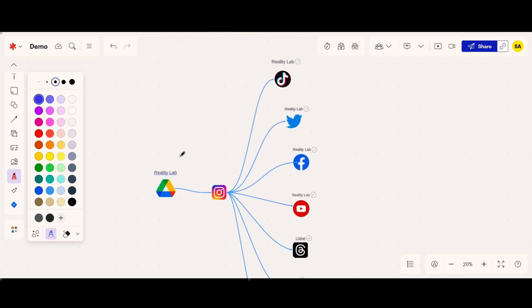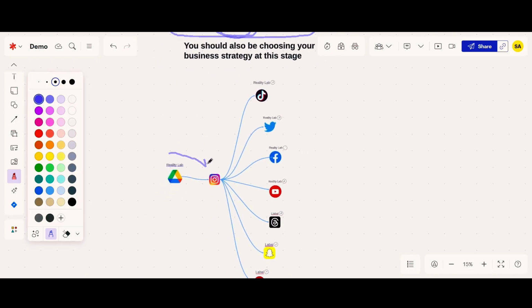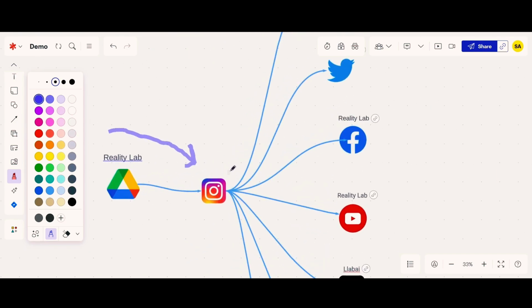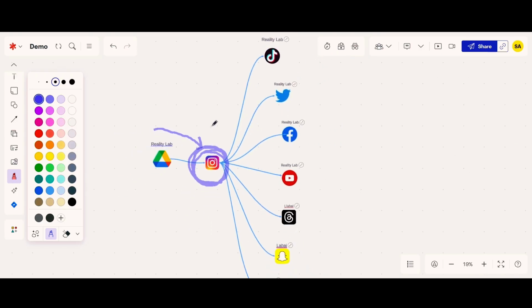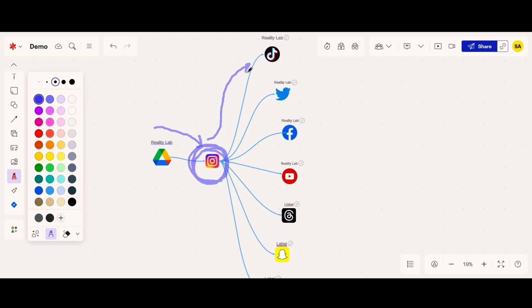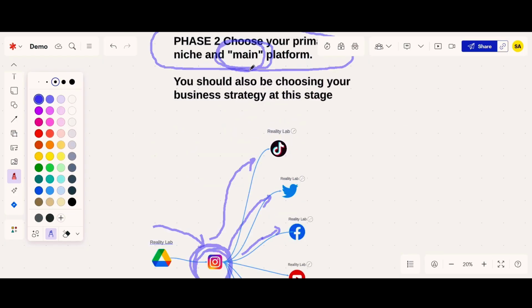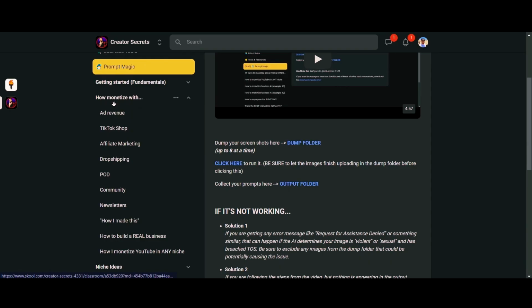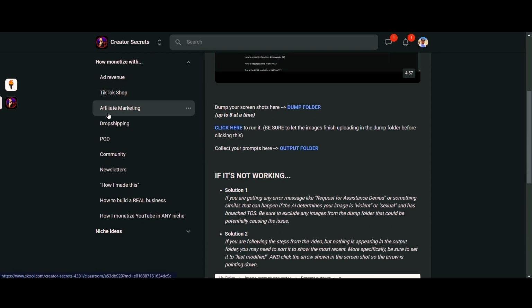And so let's say, for example, you started out where you had TikTok as your main account, but then you started to realize, oh, Instagram is actually working a lot better for the pet niche. So you would then basically want to use Instagram as your primary account and set up the repurposing to these additional accounts. All right. It's also at this stage that you should be setting up your monetization strategy, your actual business strategy. And again, that's really just going to come down to figuring out which of these monetization strategies is going to work the best with your particular content style, your particular niche, and so on.